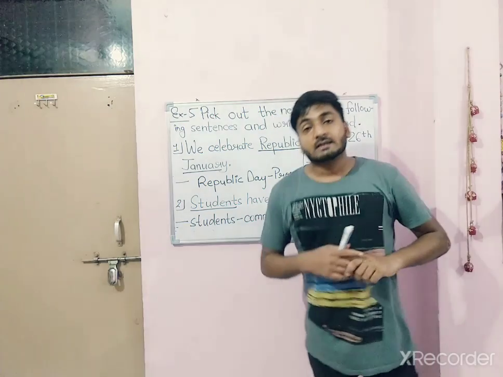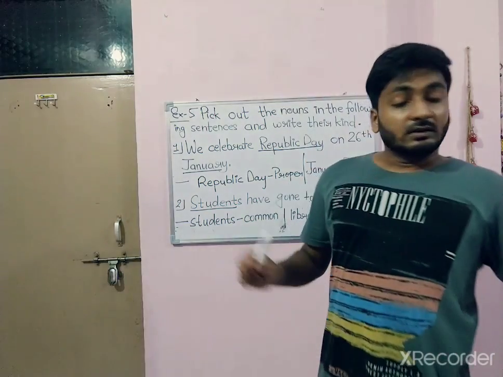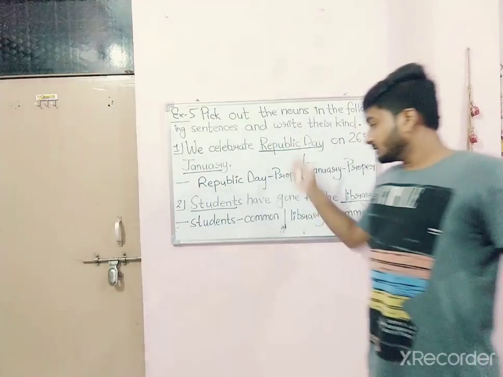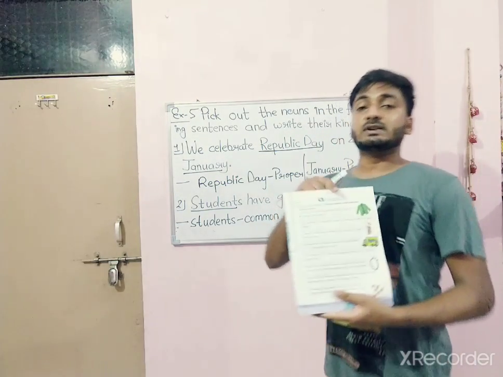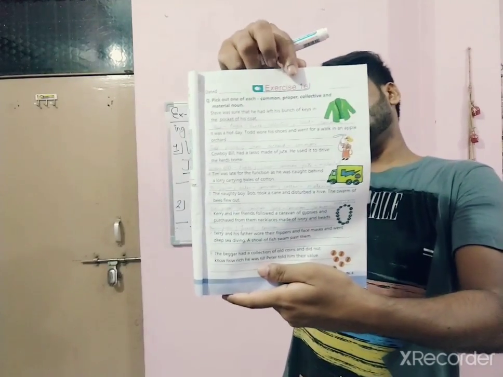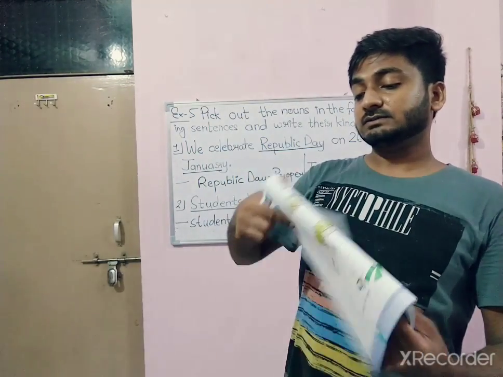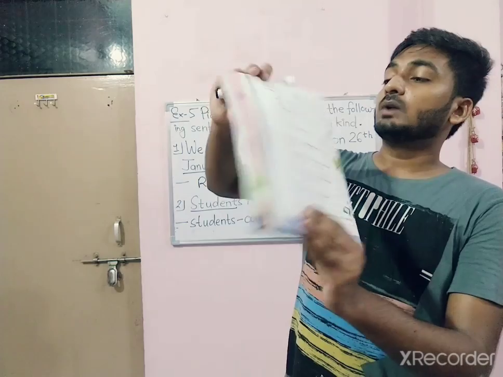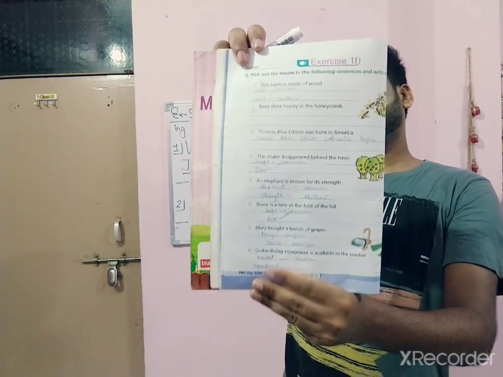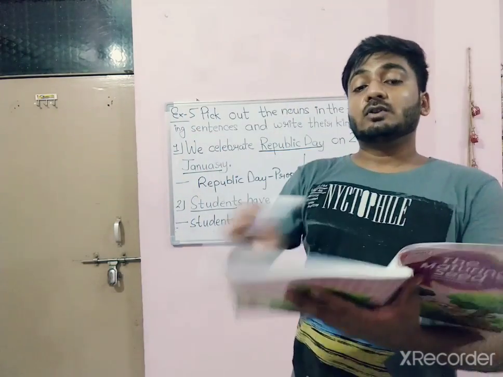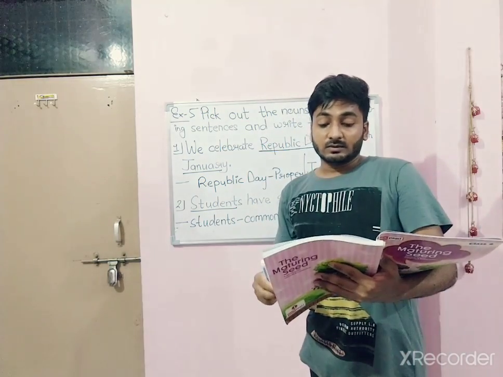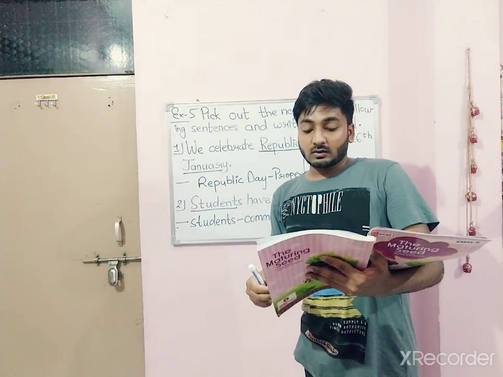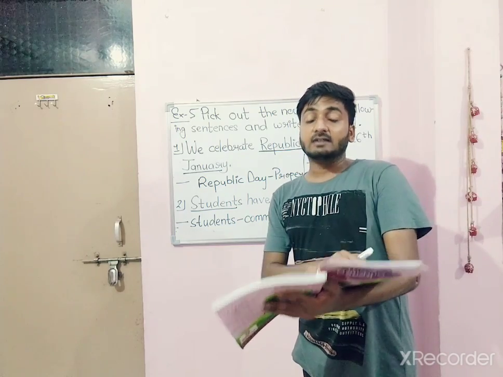Okay, that's it. And if you got it, if you understood this, then you can do these two exercises, exercise 1E and exercise 1F by yourself, because these two exercises are similar to this one. These exercises are on page numbers 11 and 12.